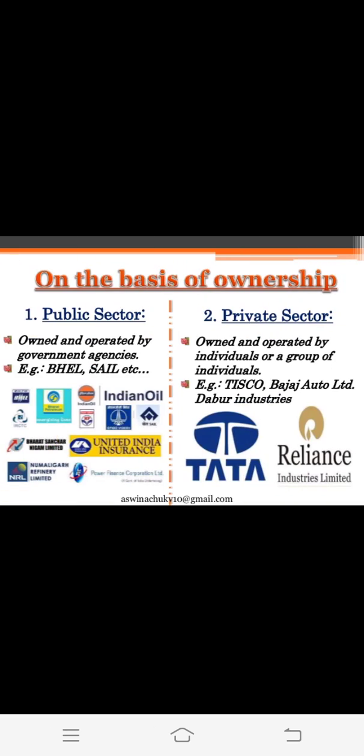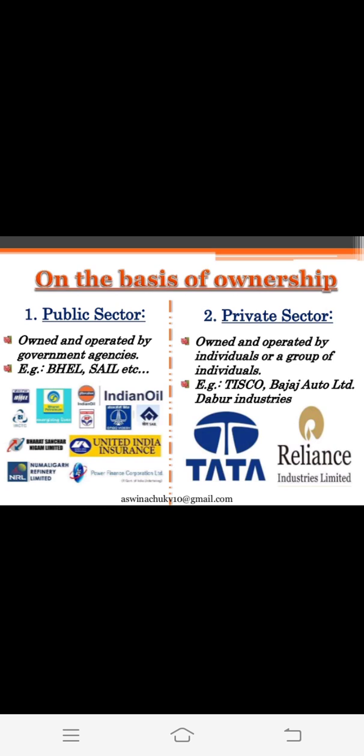Then we have on the basis of ownership. Now, owning an industry, on the basis of ownership, first we have public sector. Public sector means it is owned by government agencies, by the government. And private is run by individuals. So public sector is owned and operated by government agencies, for example BHEL, SAIL, etc. Down here are given some public sector industries, that is Indian Oil, United India Insurance. All these are public sector, because these are run by government agencies.